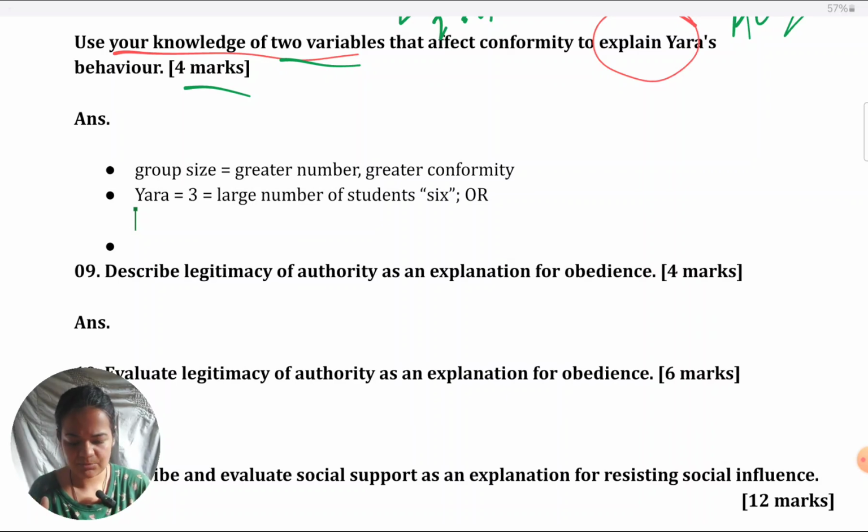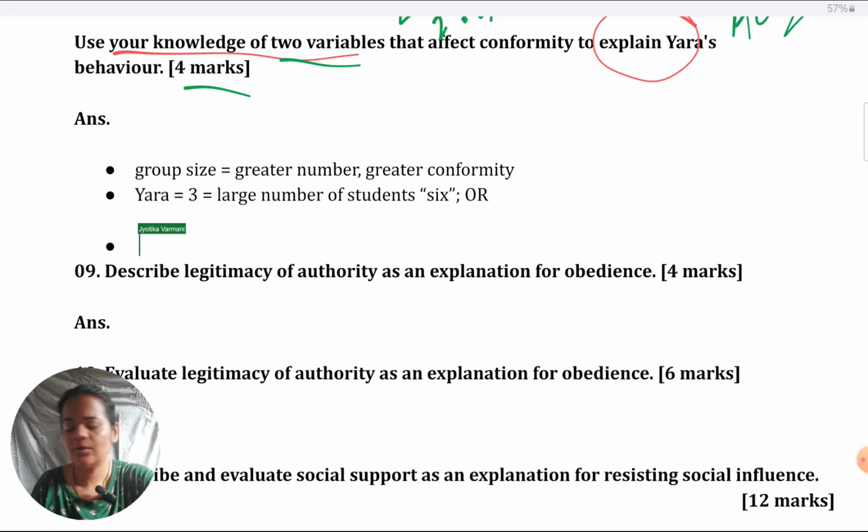Don't write vague answers. Why are you not naming Yara? Why do you keep saying student, student or individual, individual? Why not say she's feeling it's 4 and they are saying it's 6? What is the hesitation in using the name Yara in your situation, or the numbers 6 and 4? If you want to score full marks for AO2, you have to use that wording. There's no option. Otherwise, you'll just get maybe 1 mark for each variable. Your marks will be cut down to half.